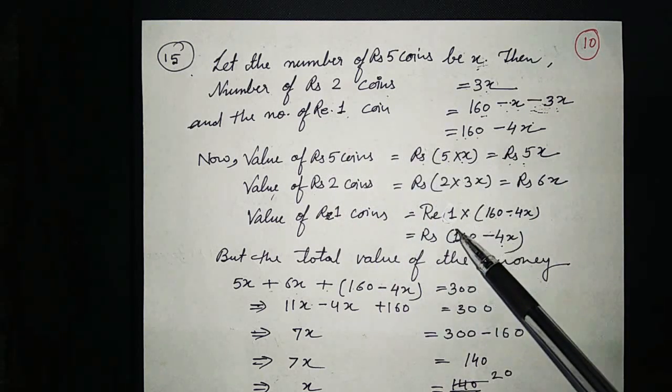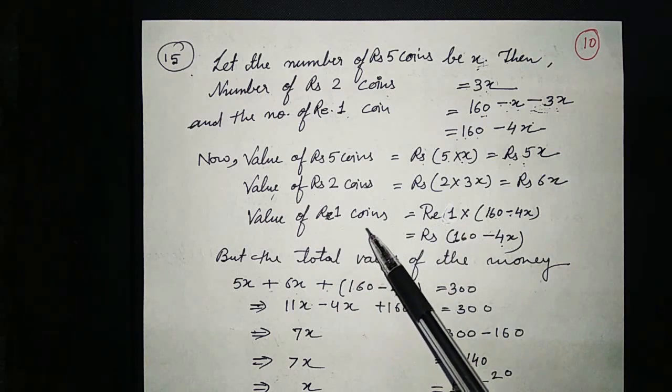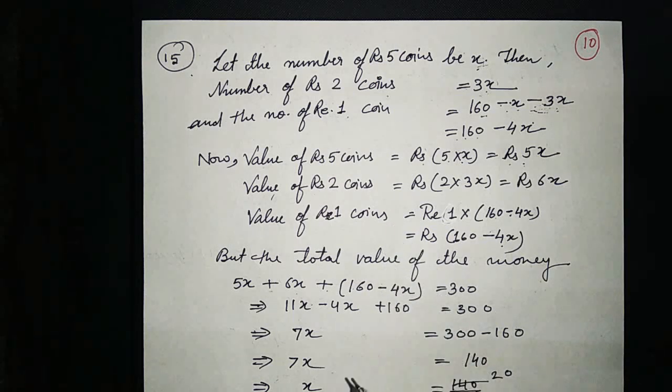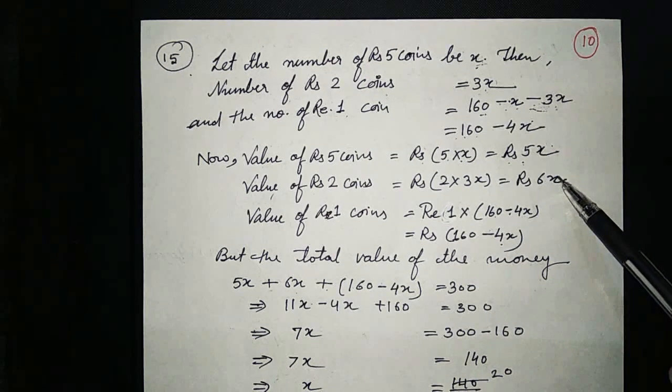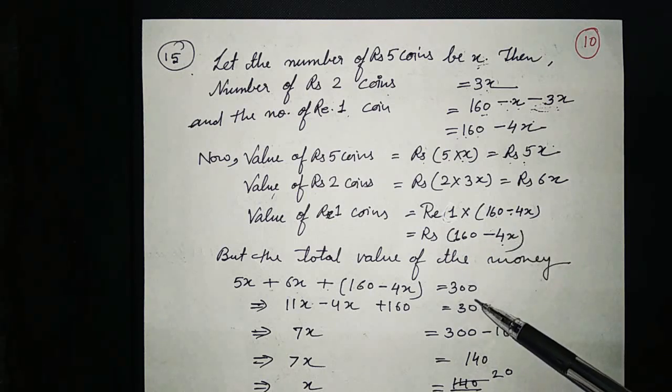So we will multiply it by rupee 1 because we are calculating the value of rupee 1 coins. Now the total value of the money, how much? 300, which you can see in the first sentence of the question: I have a total of rupees 300 in coins. So our equation will be 5x plus 6x plus 160 minus 4x is equal to 300.